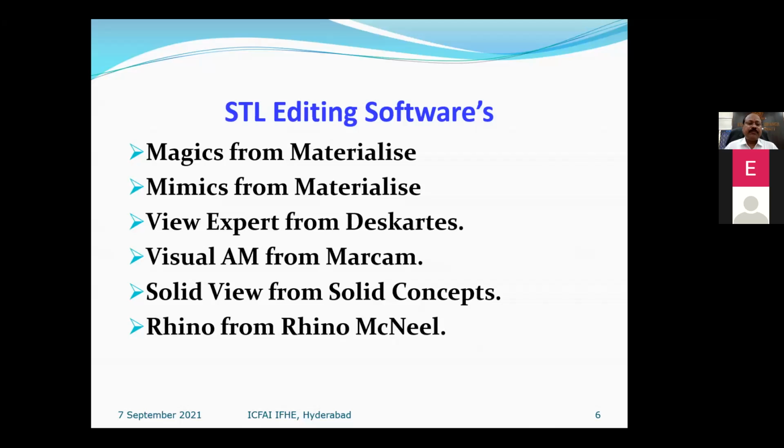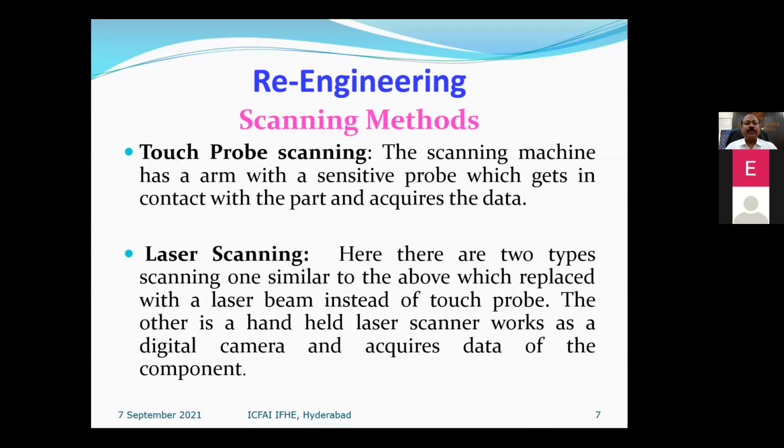Now, these are some of the STL editing software. Magics and Mimics are familiar software from the company called Materialise. Similarly, Viewport, Visual AM, SolidView, and Rhino are all third-party software compatible with different 3D printing machines. You need to verify which one is compatible, or if you are buying a 3D printer, they will customize it and give it to you.